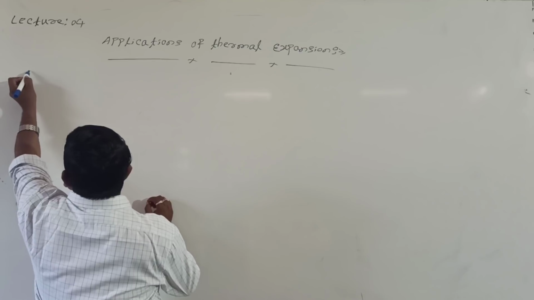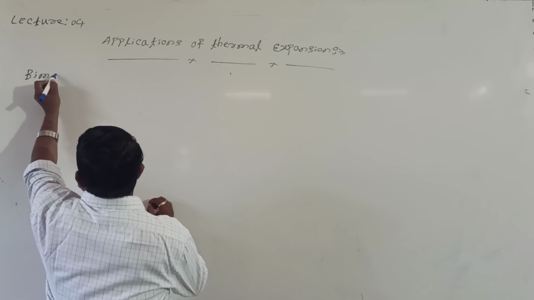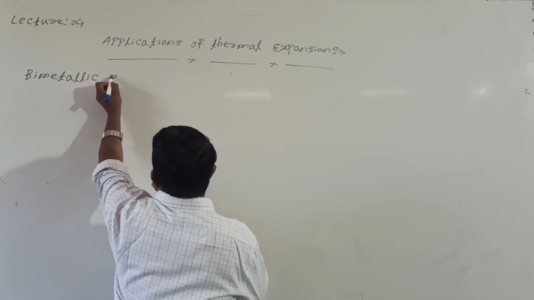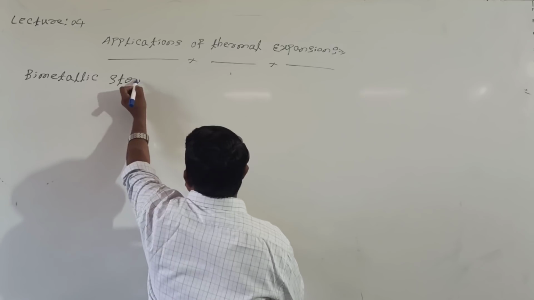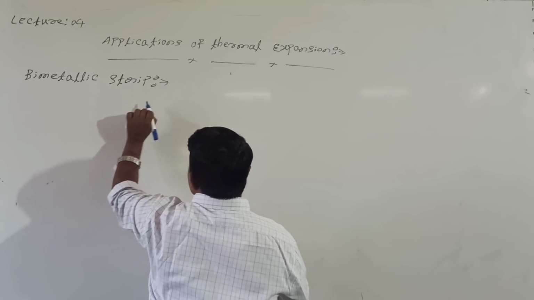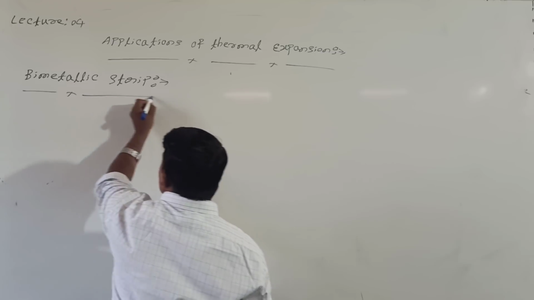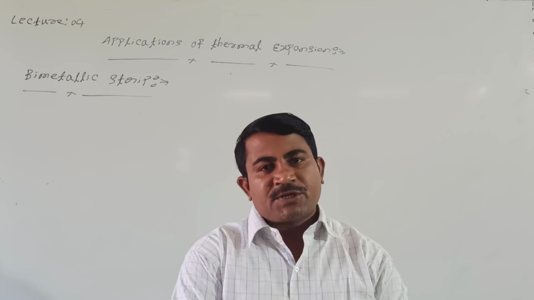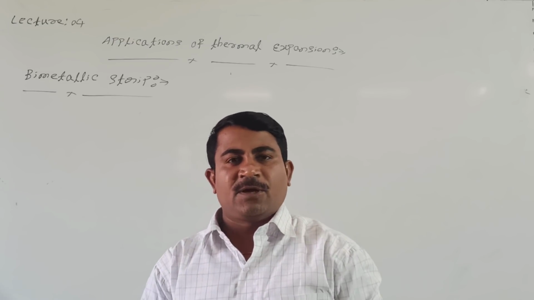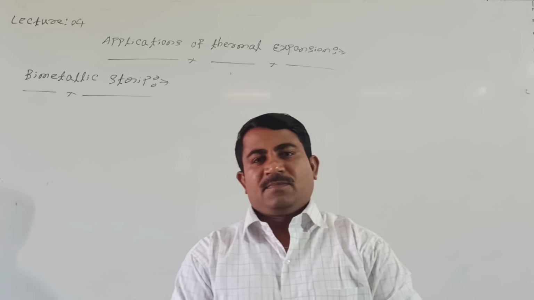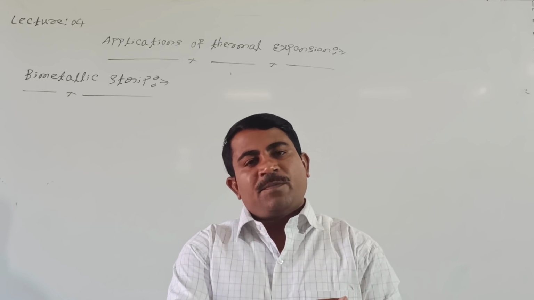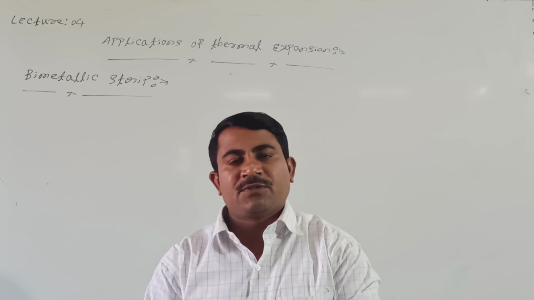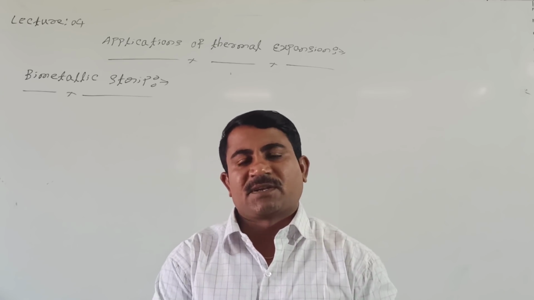It is very simple. A bimetallic strip is a combination of two metals of equal length of different material, joined together. This combination we are calling a bimetallic strip.